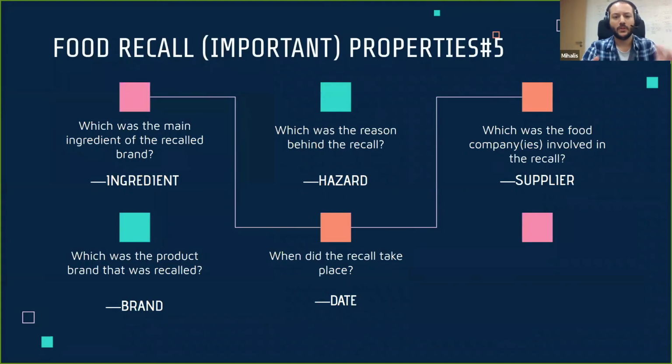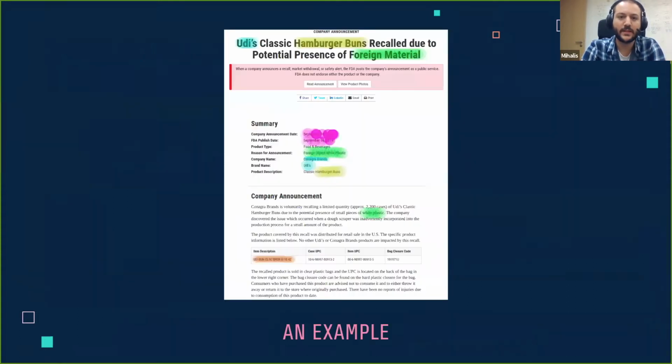But is that all? No. Of course, we have to know the date. It's pretty straightforward: when did this recall take place? That's just a quick overview. This is done by taking into account the specificities of each source, where the date usually resides, and we're able to identify this.